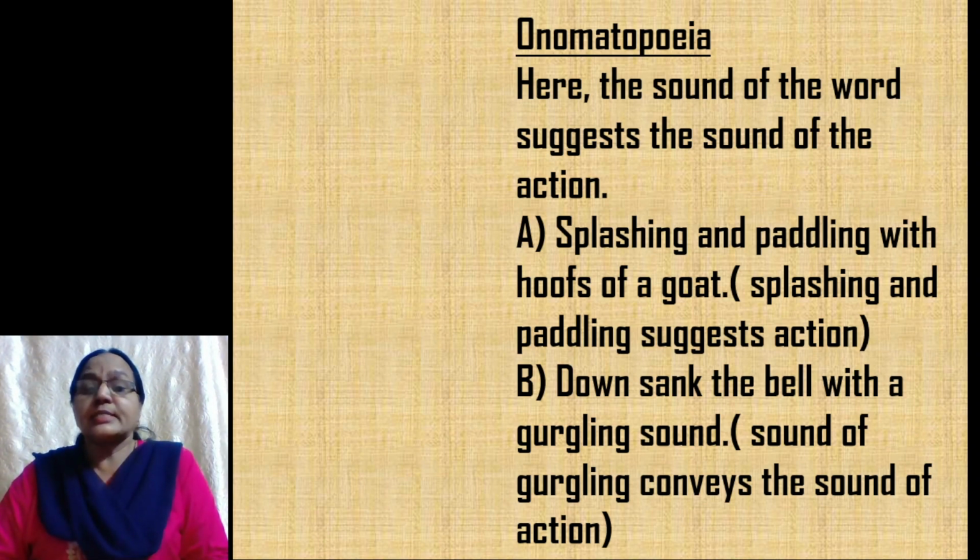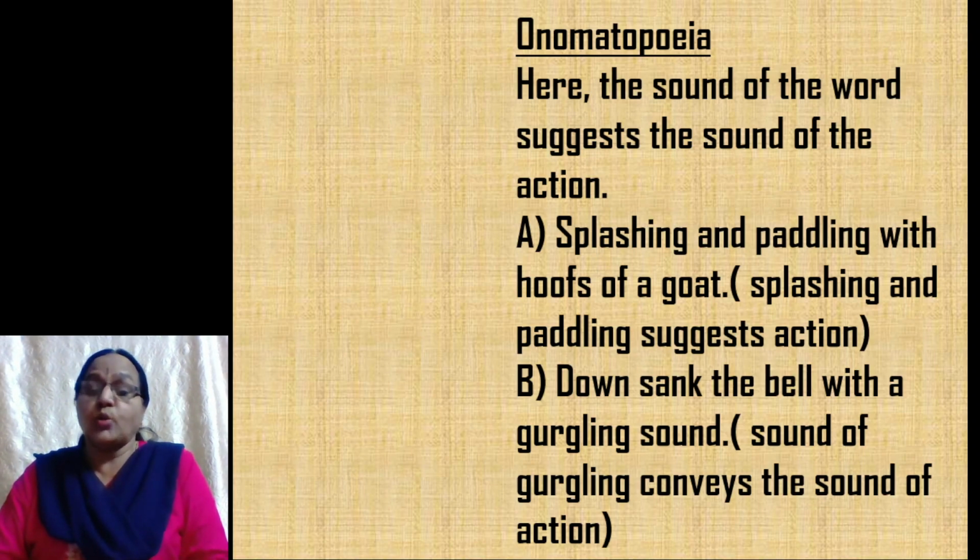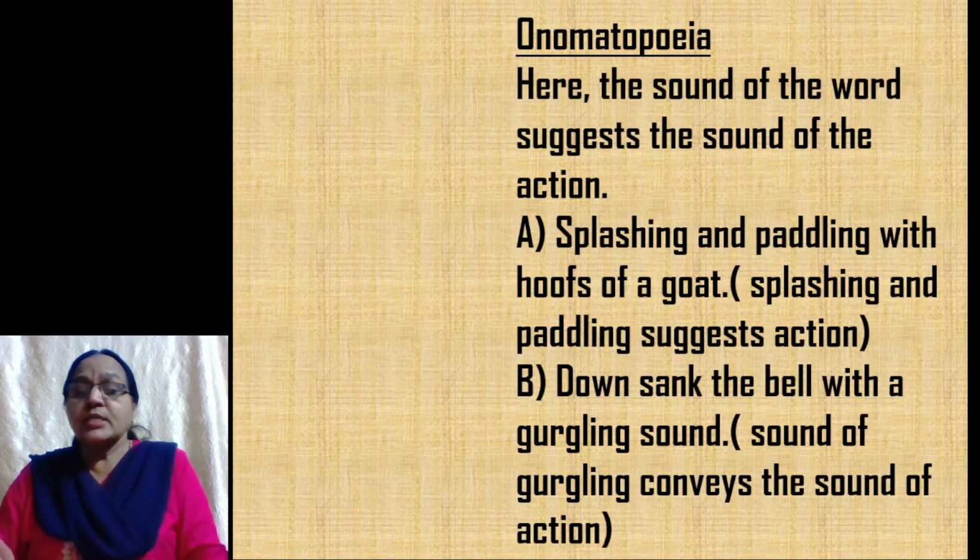Onomatopoeia. Here the sound of the word suggests the sound of action. The word suggests sound. Look at the example, splashing and paddling with hoofs of a goat. The words splashing, paddling, etc. suggest action.